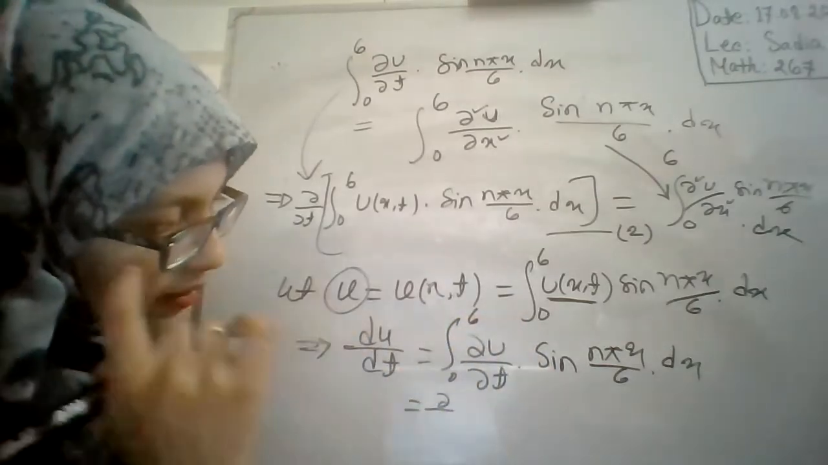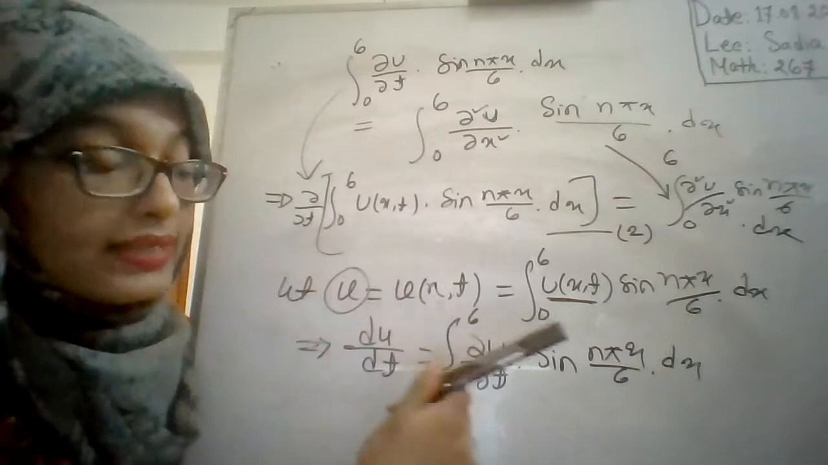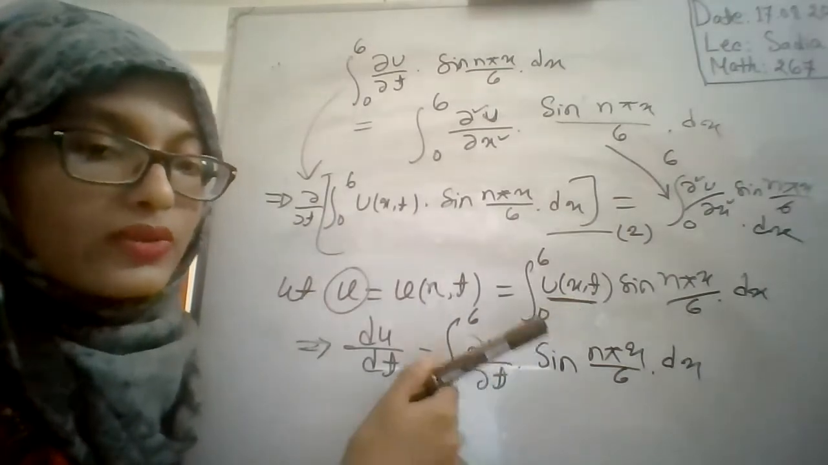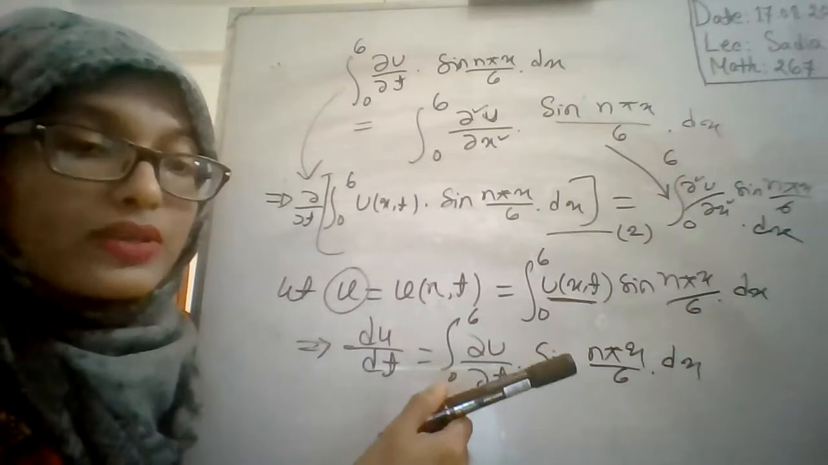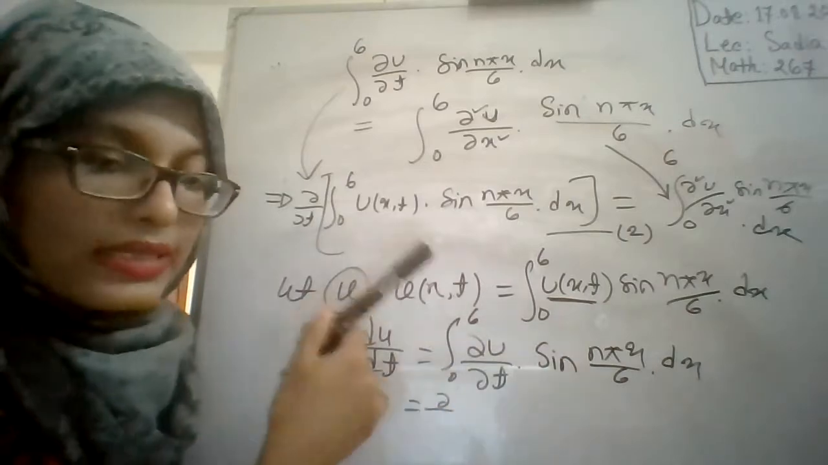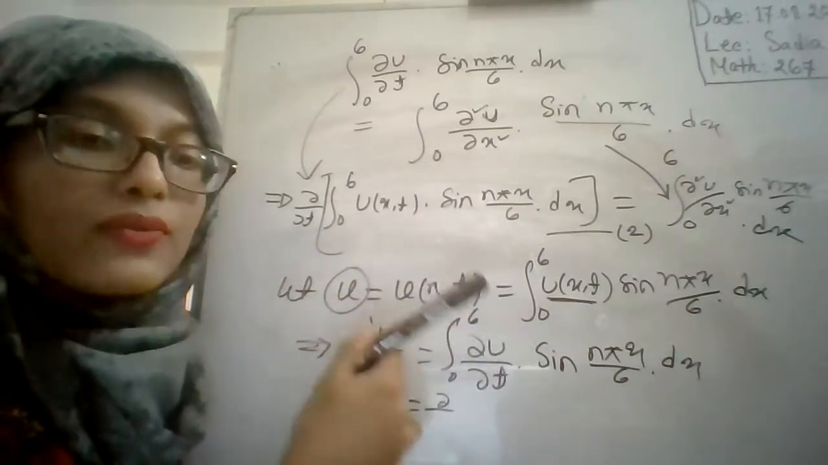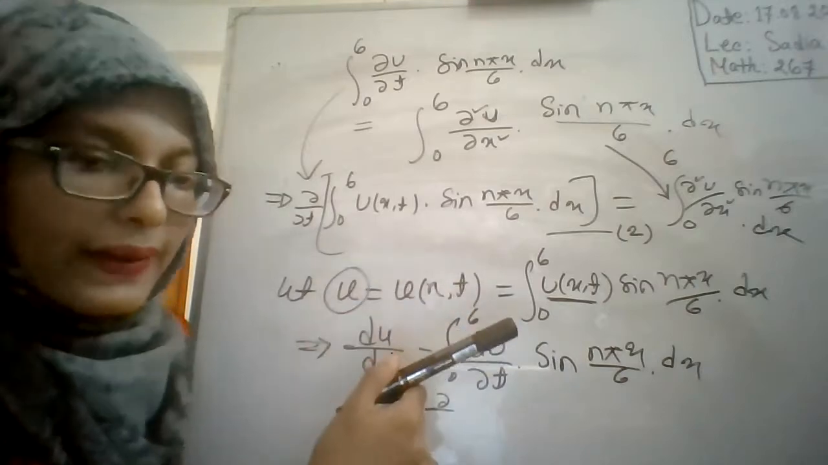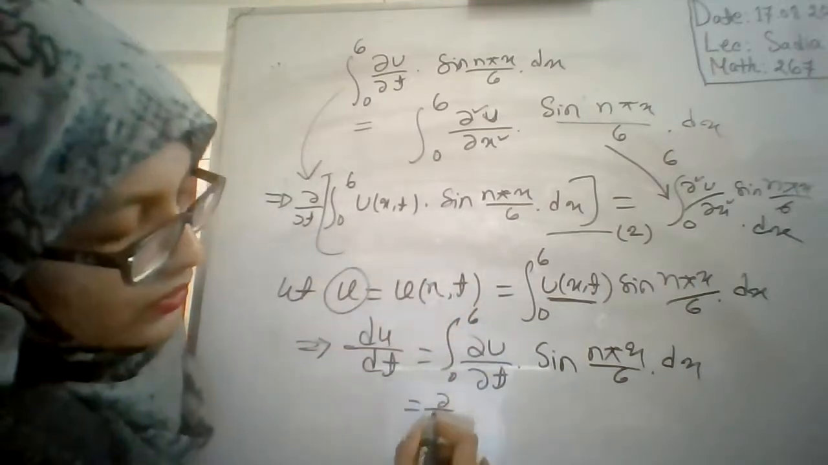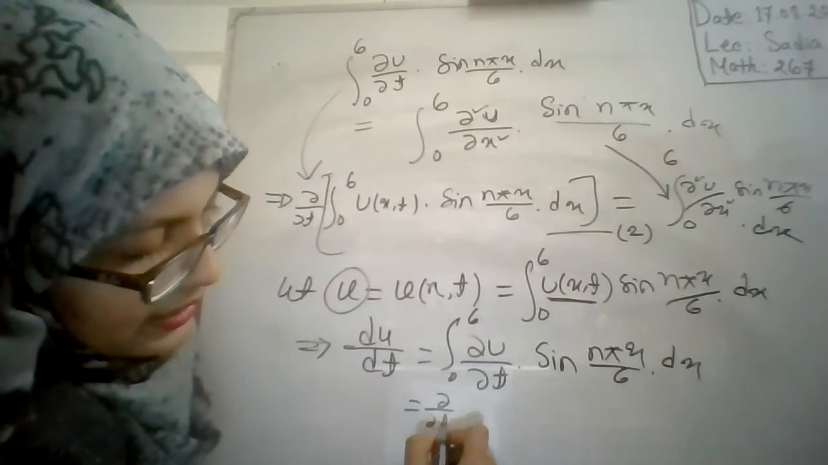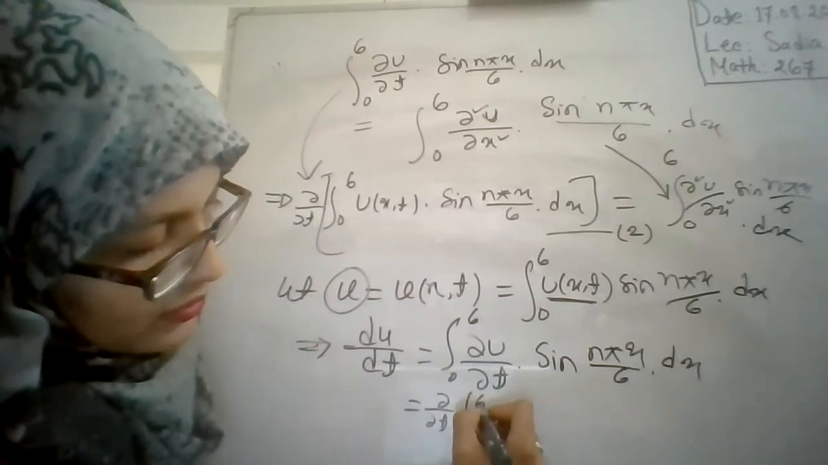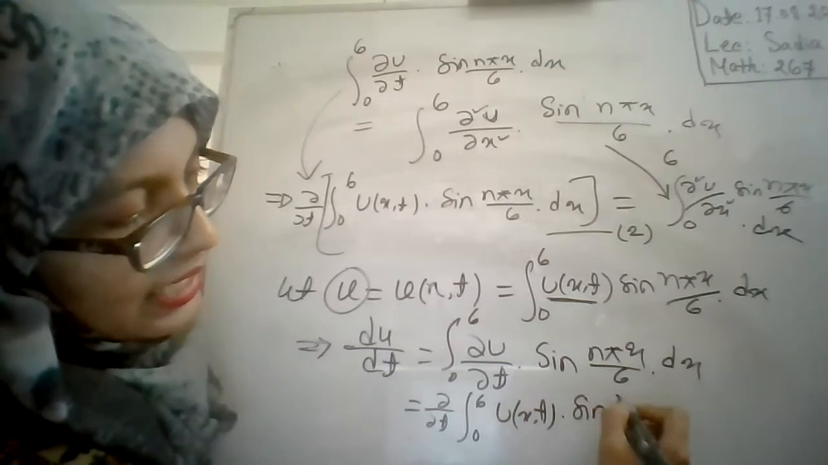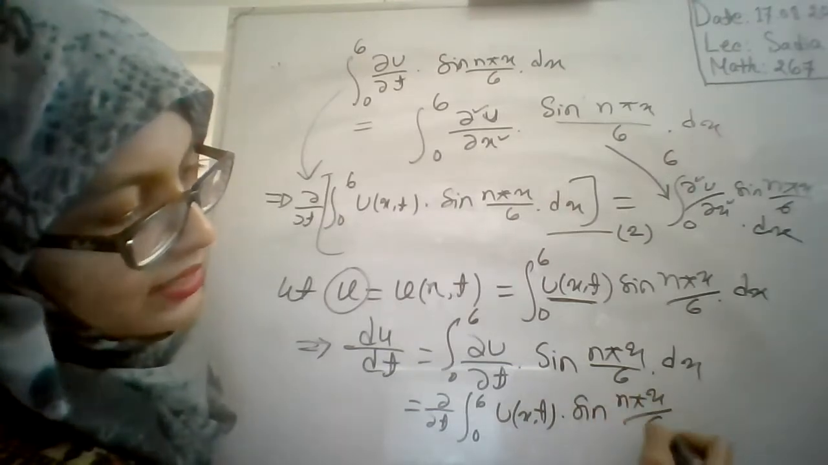You partially differentiated this? Yes. Since your function u is a function of two variables, it is not possible to differentiate it by using ordinary differentiation. Since it is a function of more than one variable, you have to differentiate it partially, okay? Yes, ma'am. Okay, so this line can be written as del by del t, integration 0 to 6, u as a function of x comma t, and sine n pi x by 6 into dx.